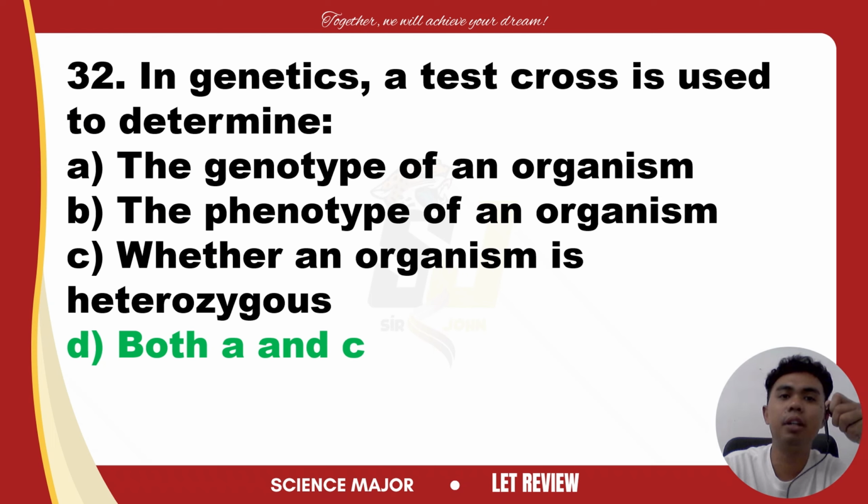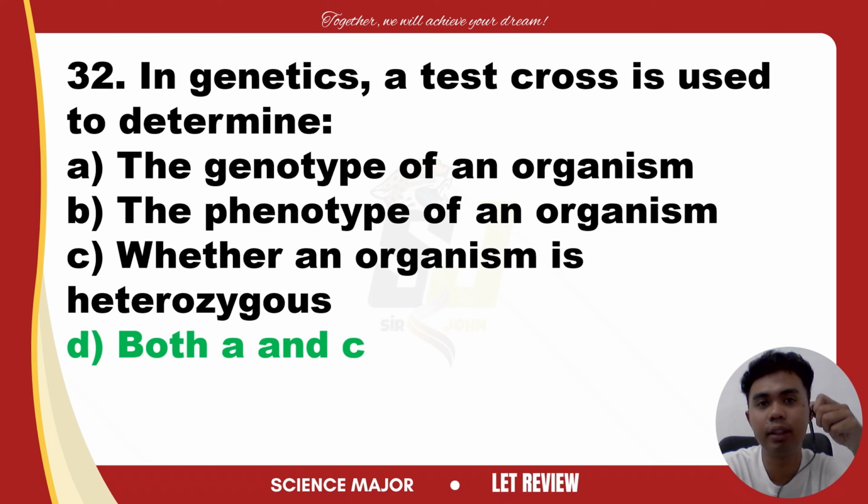If an organism is homozygous dominant, all offspring will exhibit the dominant phenotype. On the other hand, if the organism is heterozygous, or having different alleles, yung isa dominant at isa recessive, the offspring will have a 50% chance of showing the recessive phenotype, thus revealing the genotype of the original organism.